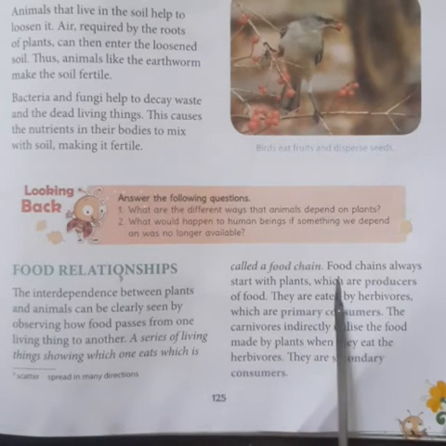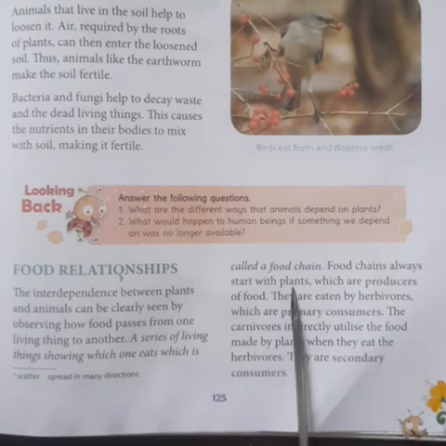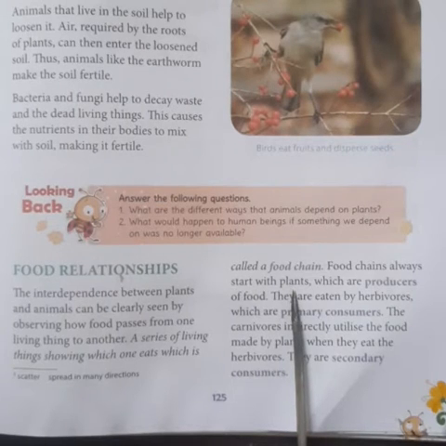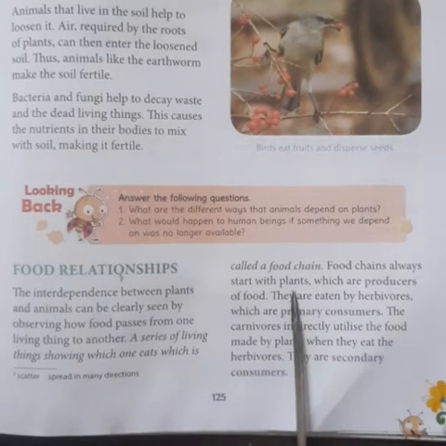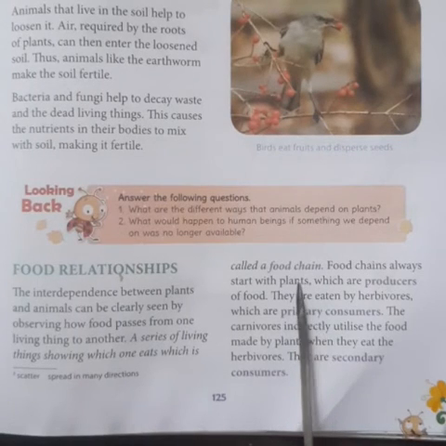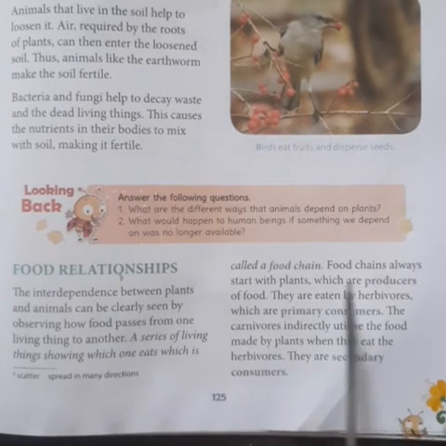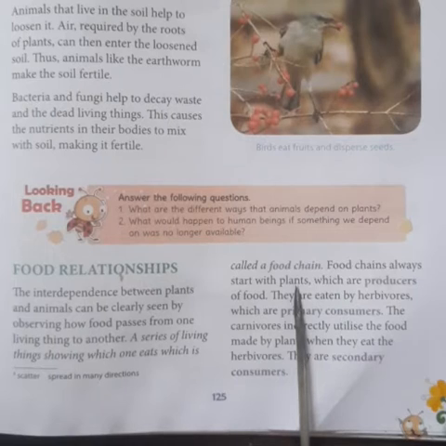So food chain always starts with the plants because we have already studied that all the animals are directly or indirectly dependent on plants for food. So, all the animals, including human beings, have to depend on plants for food.